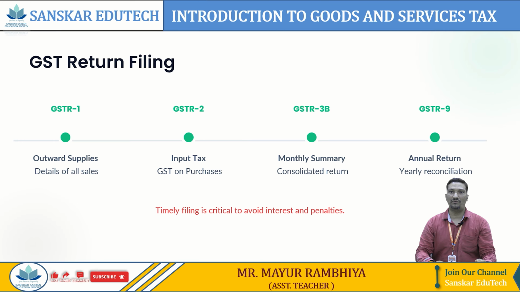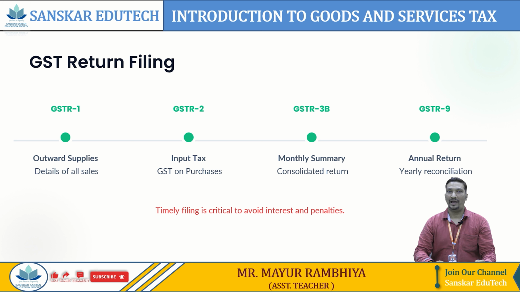After filing GSTR1, GSTR2B is generated by the department and it comes into your account before the 15th or 16th of that month. After getting the GSTR2B, we have to give the summary in 3B, which automatically calculates the exact net GST you have to pay to the government.